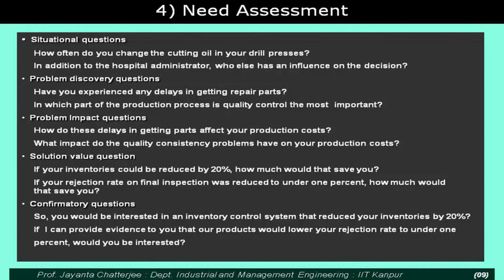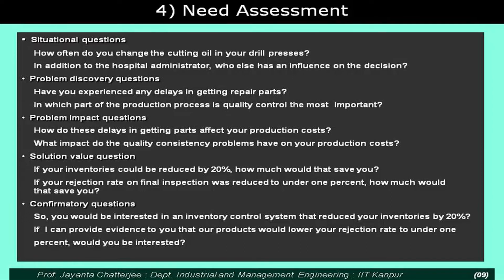So need assessment again comes from intelligent questioning. In this session, I am again and again emphasizing your understanding of questioning, putting forward the right kind of questions in the right kind of style and manner so that you can extract the necessary building blocks of information that will guide your sales strategy forward. So, for example,